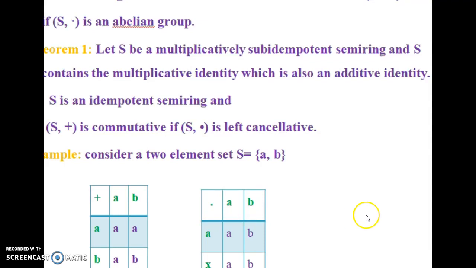Then only we can prove the result of additive commutativity. And we have given an example with respect to addition and multiplication by considering two elements A and B.